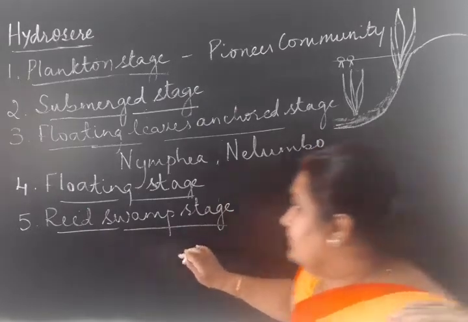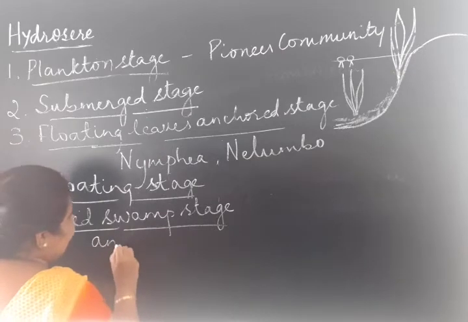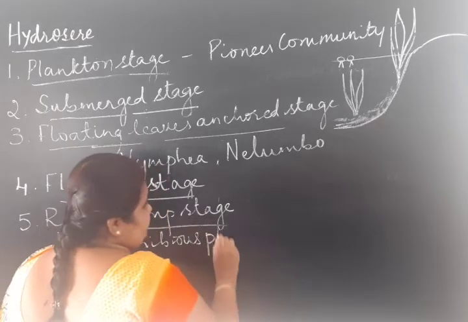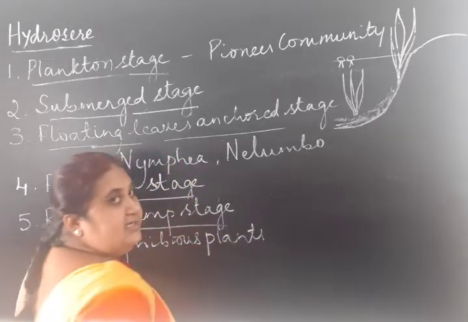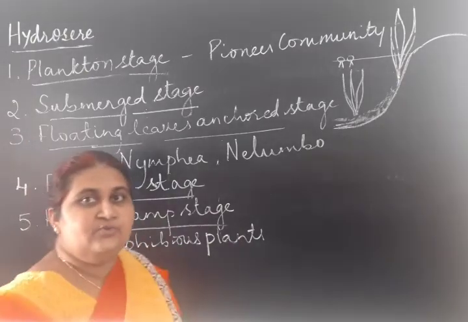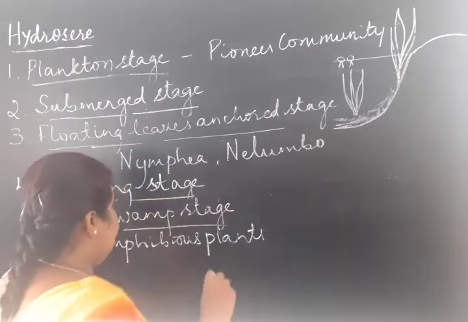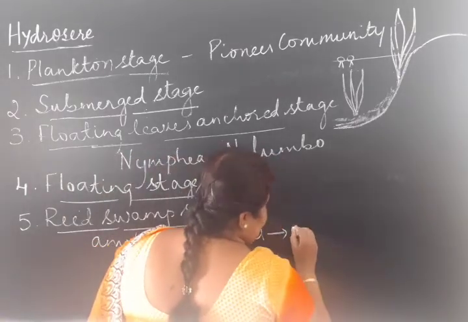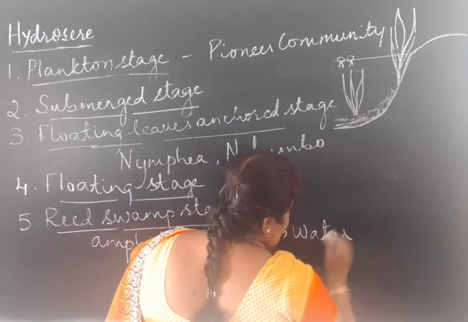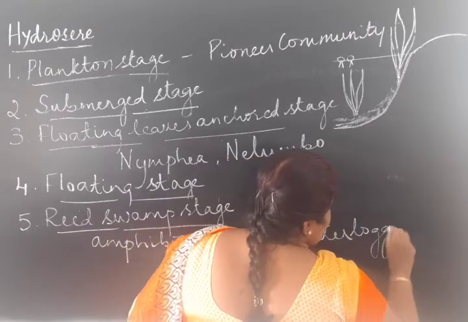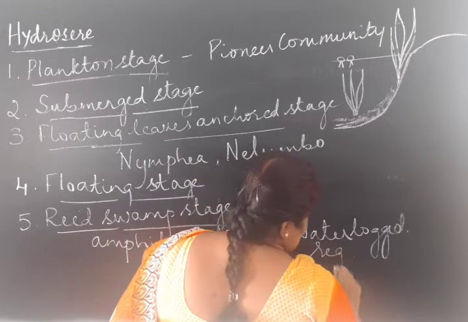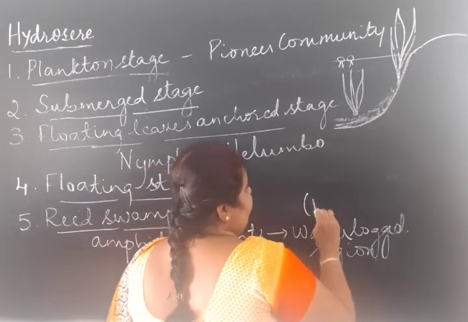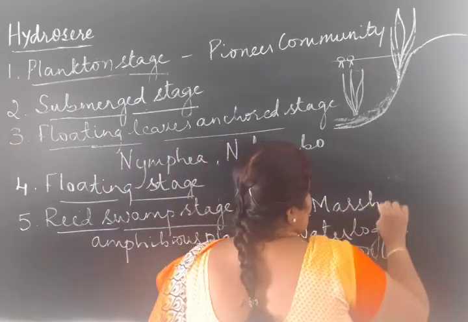So in this stage, what do the amphibious plants do? Due to the transpiration, they reduce the water table and convert the area into a water logged region, also known as a marshy area. It will be converted into marsh.